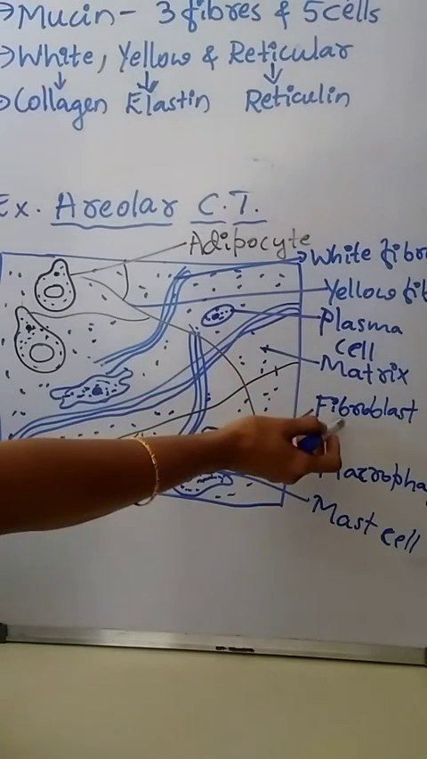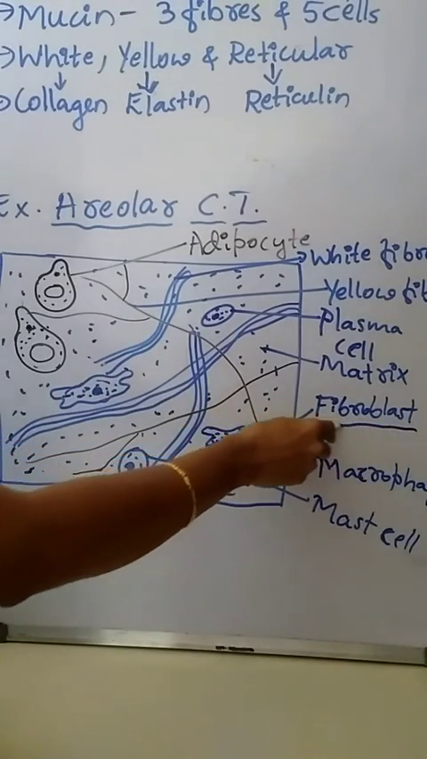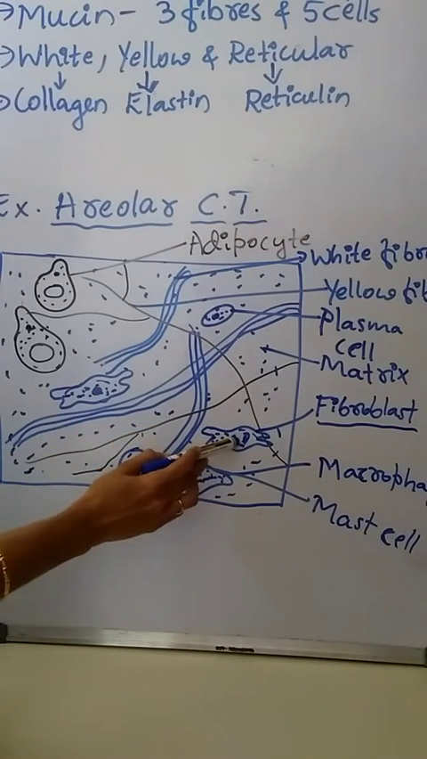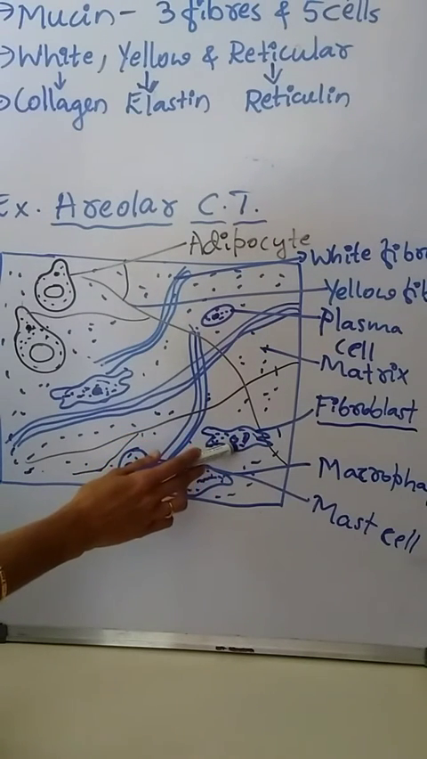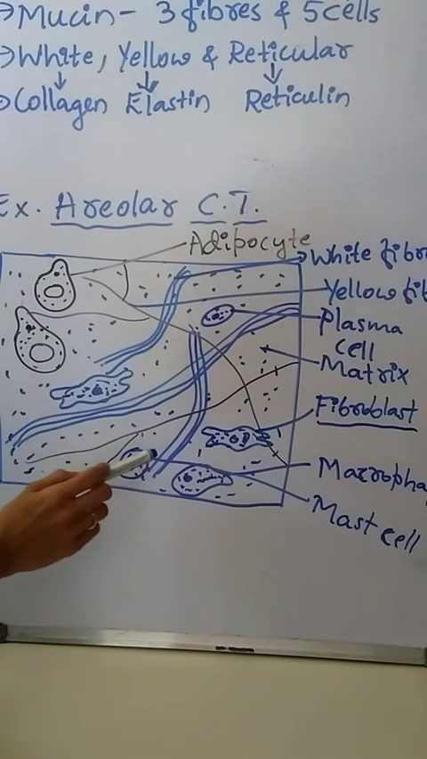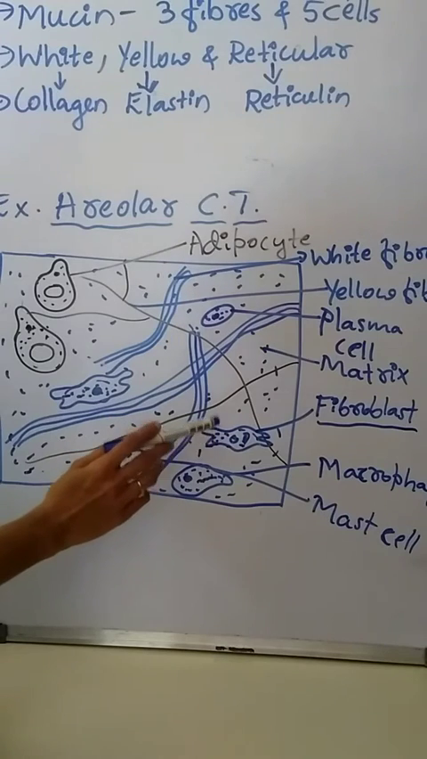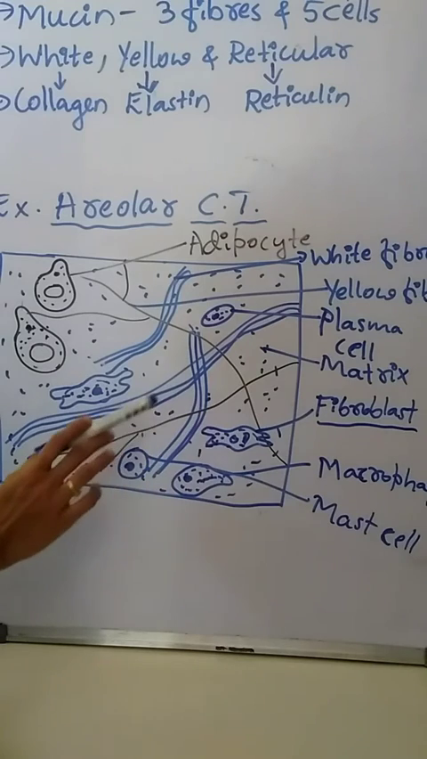First one is fibroblast. These fibroblasts are large, flat, highly branched cells with oval shaped nuclei. Here you can observe branched cells with oval shaped nuclei. And the main function of fibroblast is secreting and maintaining fibers. They secrete and they maintain fibers.